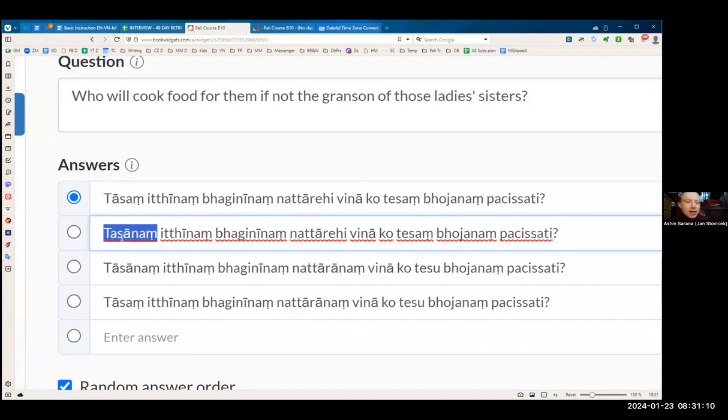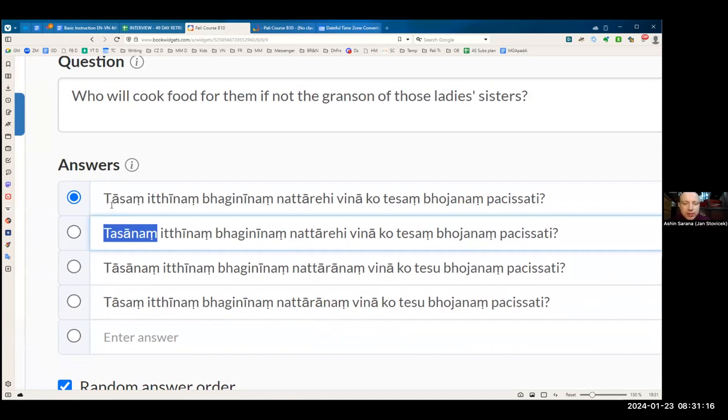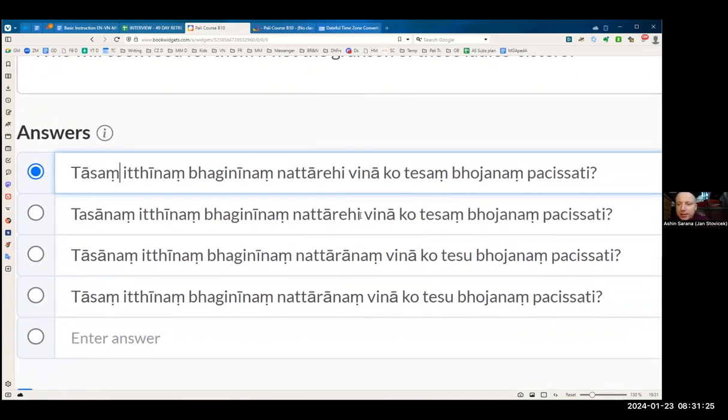Dasang or dasanang? So dasanang we don't use here, so we use dasang. Actually, dasanang is also correct, right? Both of them should be correct. Dasang, dasanang. And therefore we search mistakes somewhere else. Nattare hivina. Let's see, where's the difference?